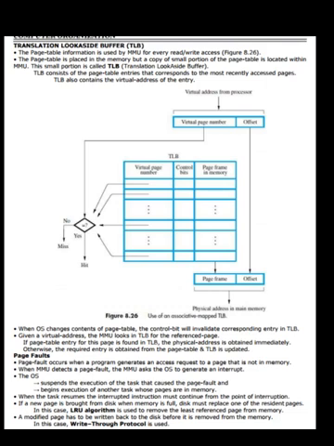Page faults. A page fault occurs when a program generates an access request to a page that is not in memory. When the MMU detects a page fault, the MMU asks the OS to generate an interrupt. The OS suspends the execution of the task that caused the page fault and begins execution of another task whose pages are in memory. When the task resumes, the interrupted instruction must continue from the point of interruption.